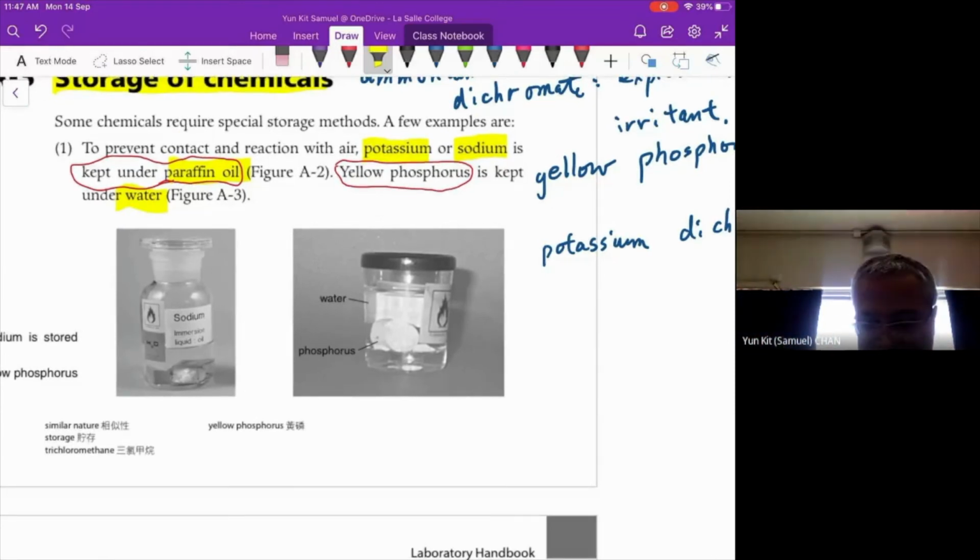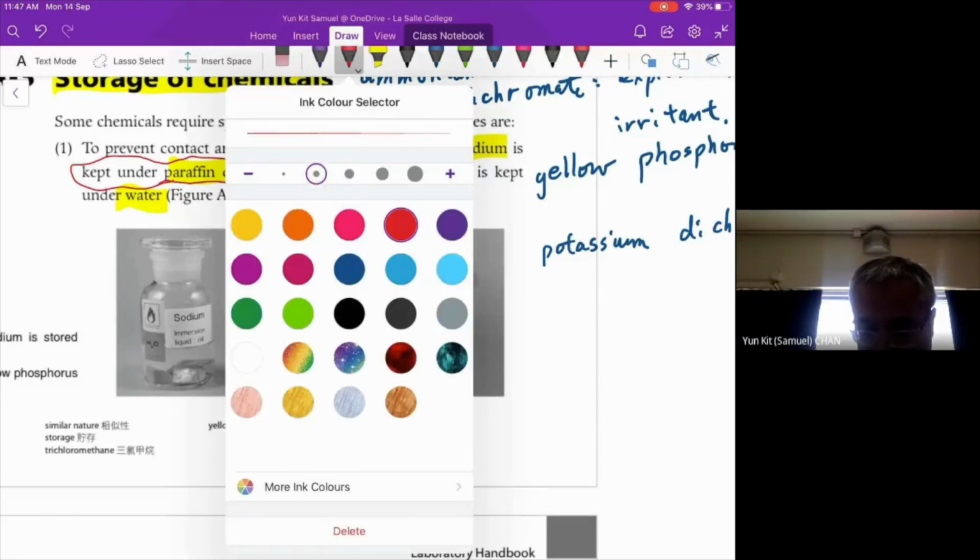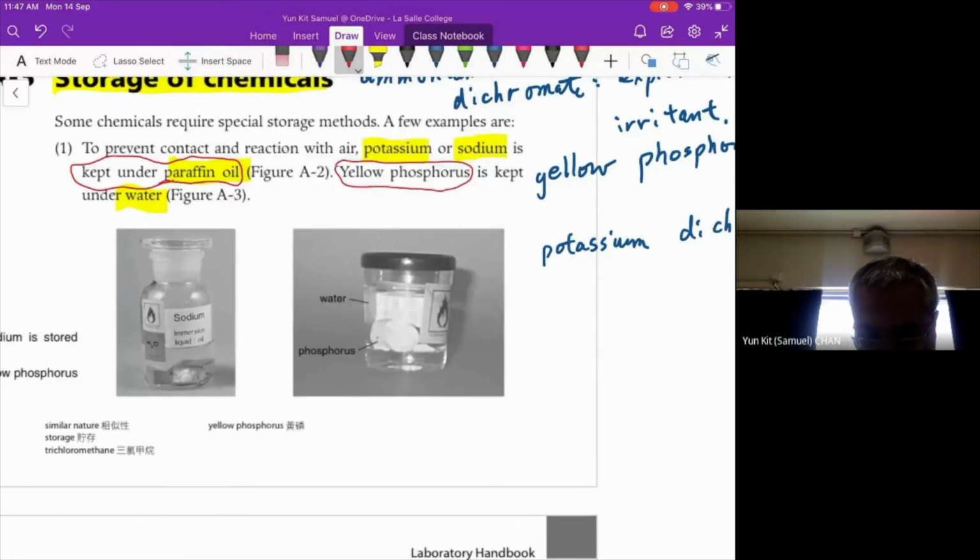they will catch fire with, okay, please write it down. They will catch fire, for example, the potassium catches fire with water or air. Okay? Sodium and potassium will catch fire with water or air. But the yellow phosphorus does not catch fire with water.